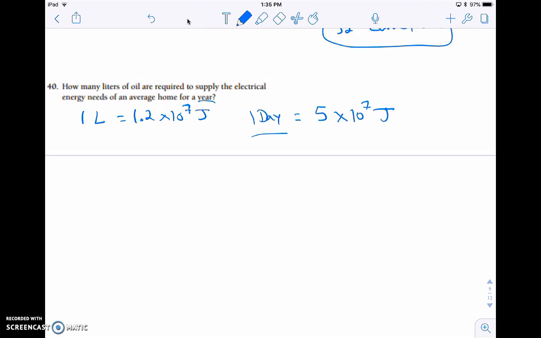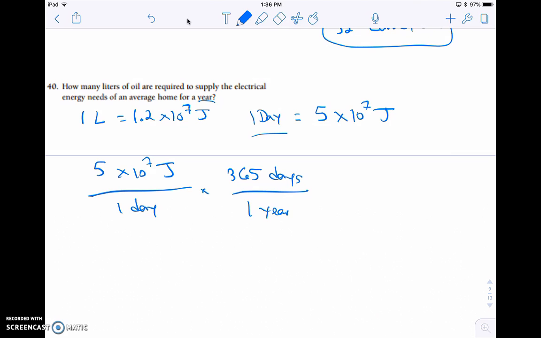And so as we start this one off, each house uses 5 times 10 to the 7th joules for every 1 day. And so we're going to change days now into years. So there are 365 days for every 1 year.